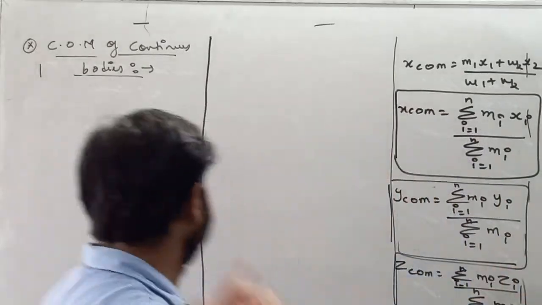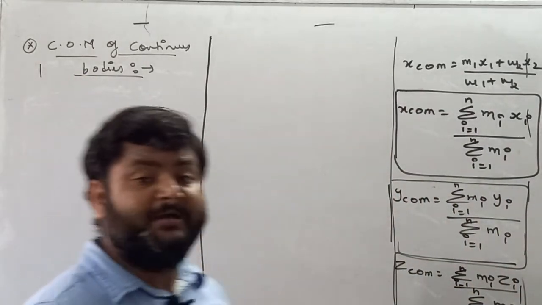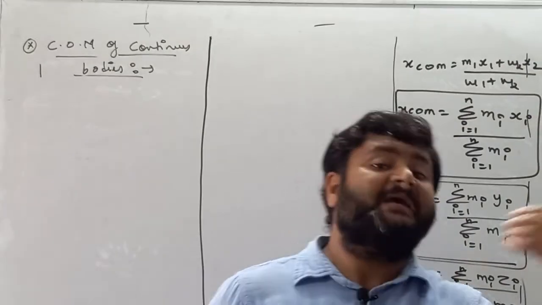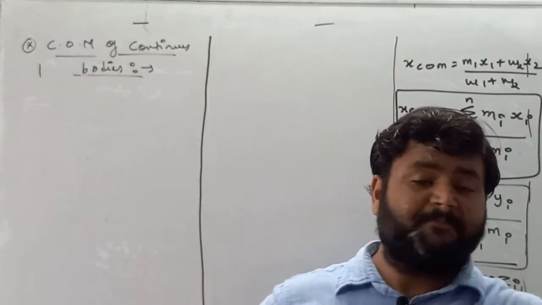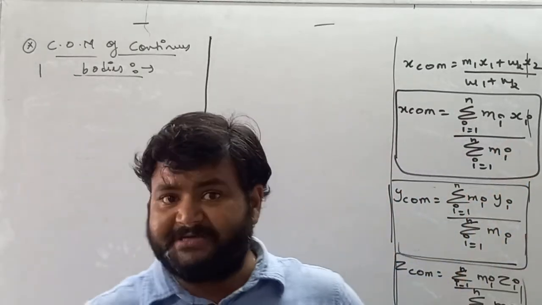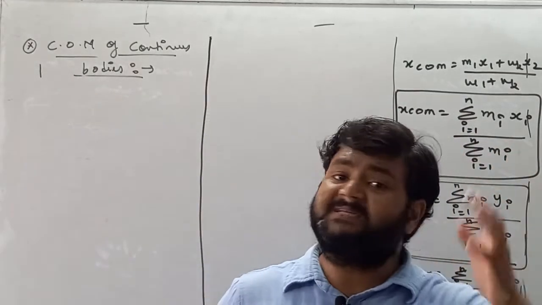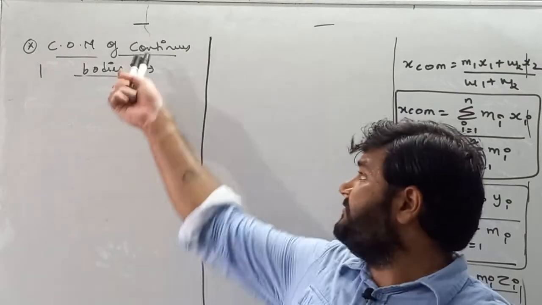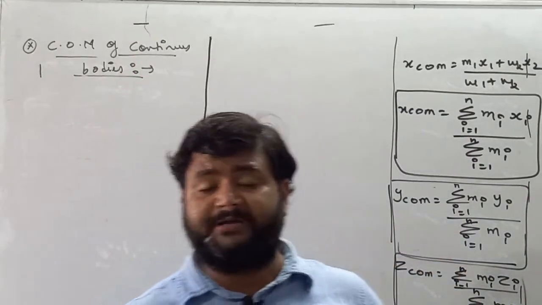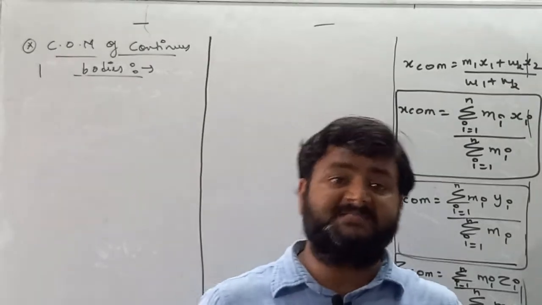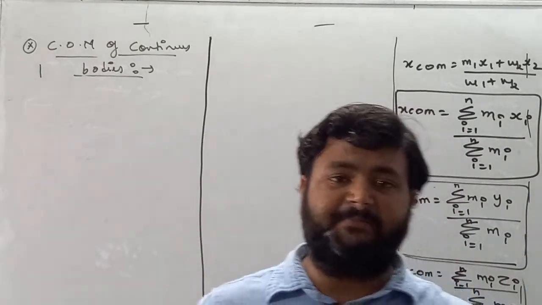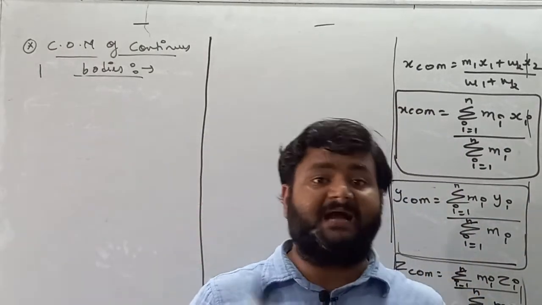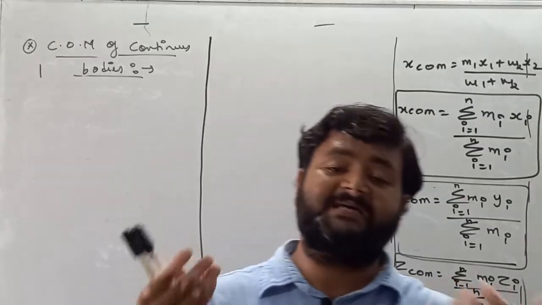Now we are talking about a continuous body, or continuous mass. In the previous class, I explained the basic difference between point mass and continuous mass. A point mass is represented by a single point, but for a continuous body, its mass depends on any of the three physical parameters: either length, area, or volume.